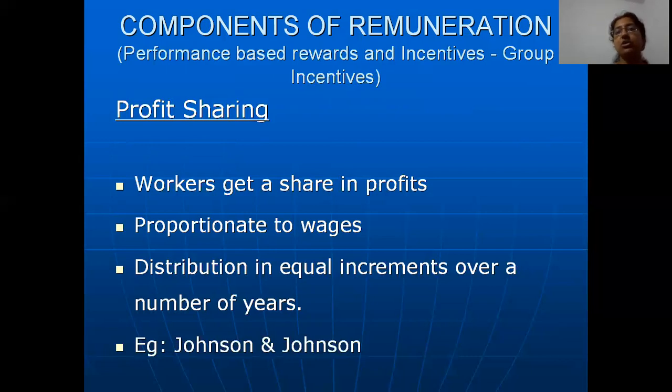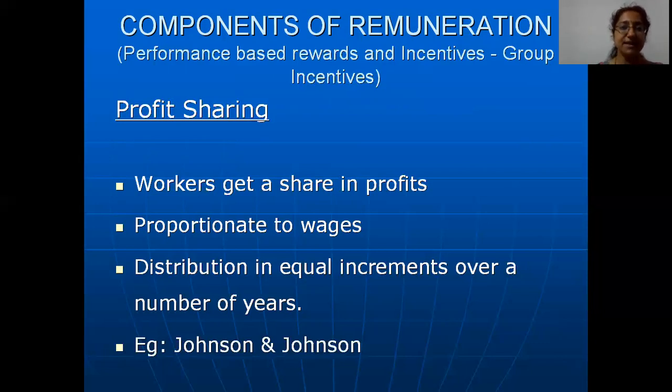So it's according to how much salary they are drawing. Some companies use this profit sharing mechanism, one, to motivate employees to cut down costs so that they will get a share in the profits, and another one is to reduce the extent of labor turnover.